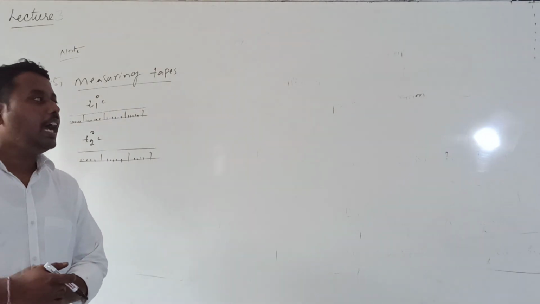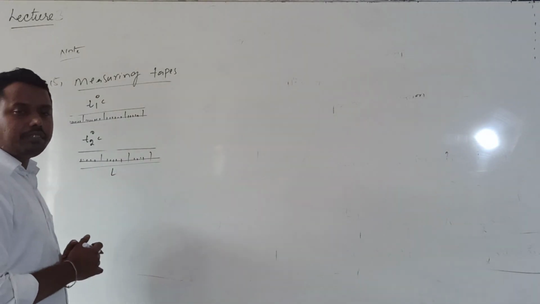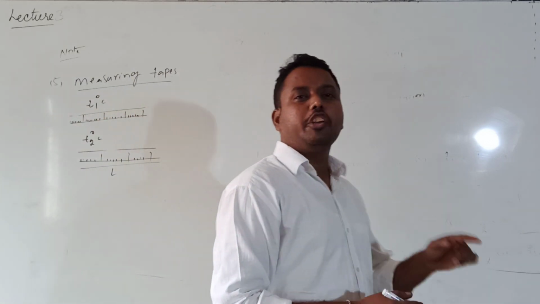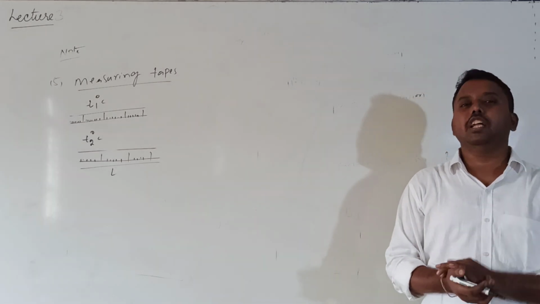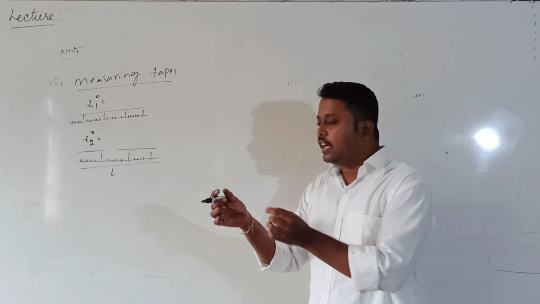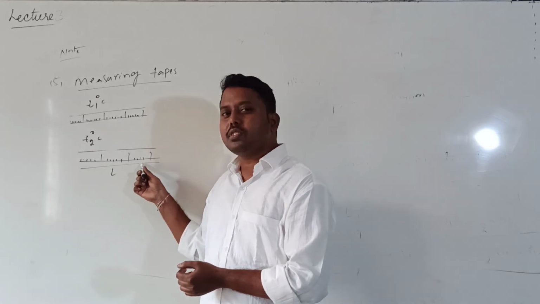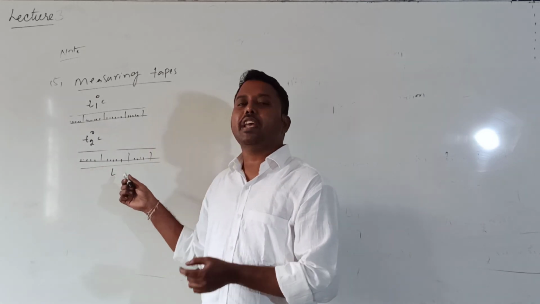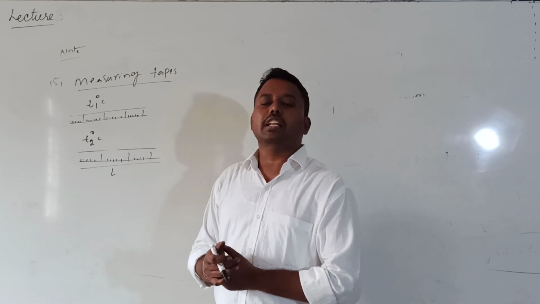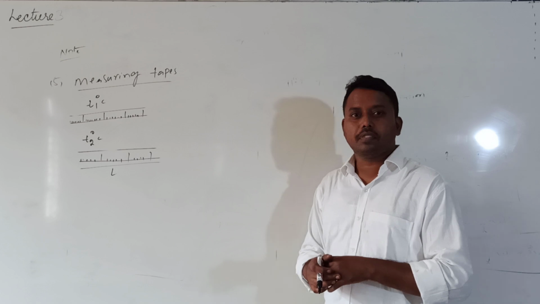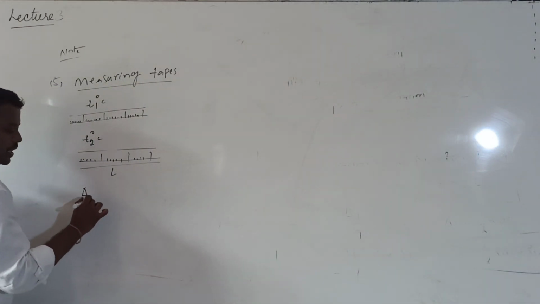For example, at a temperature T2 degrees Celsius, the length you measured will be less than the actual length value. Why? Because the readings have moved apart. Because the readings have moved apart, the measuring tape is showing less reading than the actual reading. So at that time we need a correction.